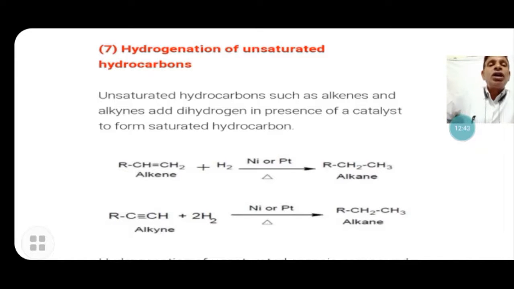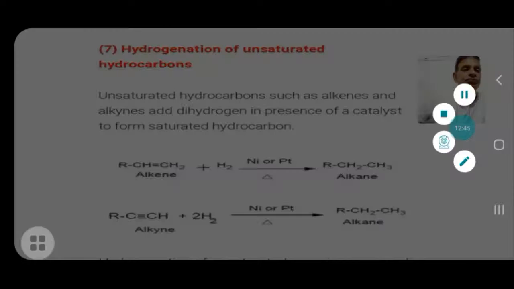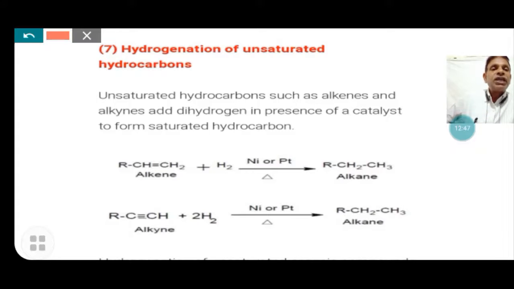Here, unsaturated hydrocarbons such as alkenes and alkynes are given. These are available in the higher fatty acid oils, such as groundnut oil and coconut oil. Dihydrogen is added in the presence of a catalyst to form the saturated hydrocarbon.